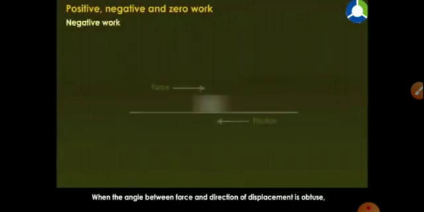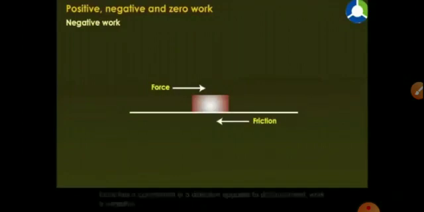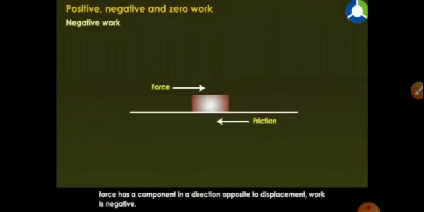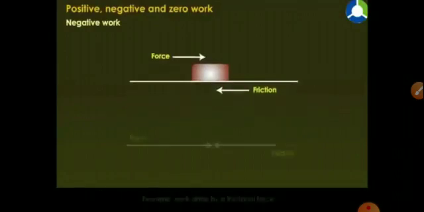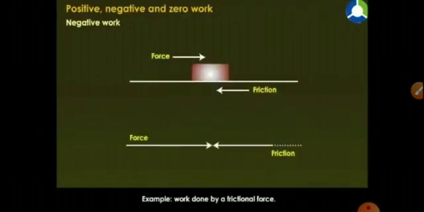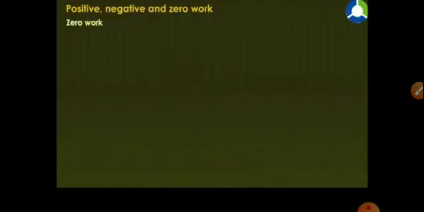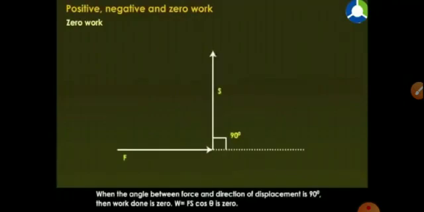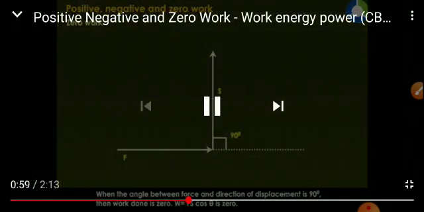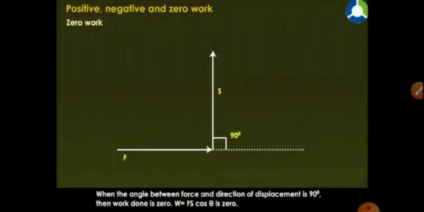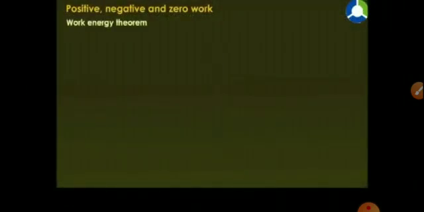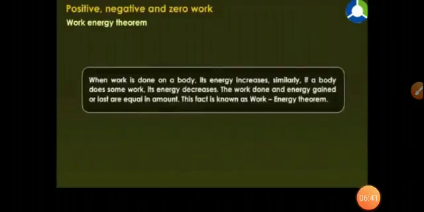Negative work: when the angle between force and direction of displacement is obtuse, force has a component in a direction opposite to displacement. Work is negative. Example, work done by a frictional force. Zero work: when the angle between force and direction of displacement is 90 degrees, then work done is zero. W equals Fs cos theta is 0. Work energy theorem. When work is done on a body